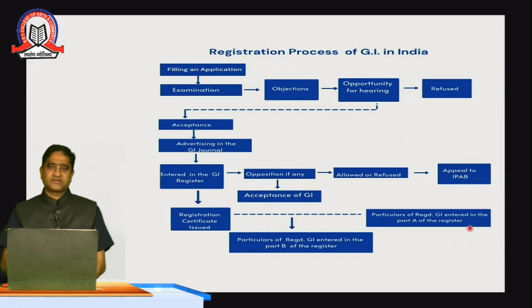Students, this is the same way: there is filing of the application, examination, then objection, there would be an opportunity to be heard, and it could be refused. If the opportunity to be heard is given, it will go for acceptance, then there would be an advertisement in the GI journal, then they would be entered into the GI register. If there is opposition or objection and it is refused, then they will go to the IPAB, that is the Intellectual Property Appellate Board, for hearing. And if it has been accepted, then it will be entered into the register of GI, in two different types of register, Part A and Part B.